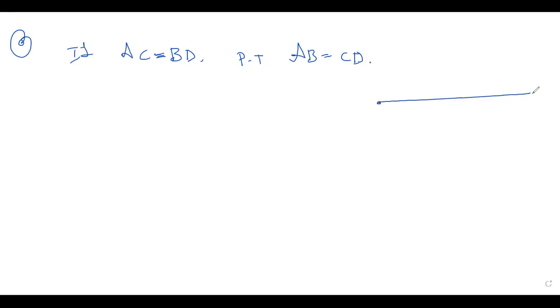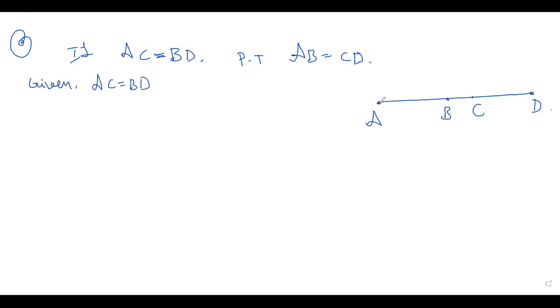See here you have a line segment A, B, this is C and D. So what is given in the figure? Given: AC is equal to BD.